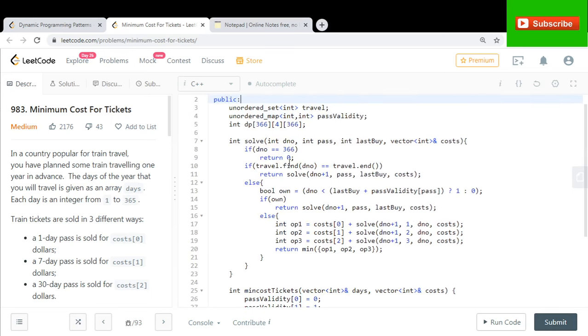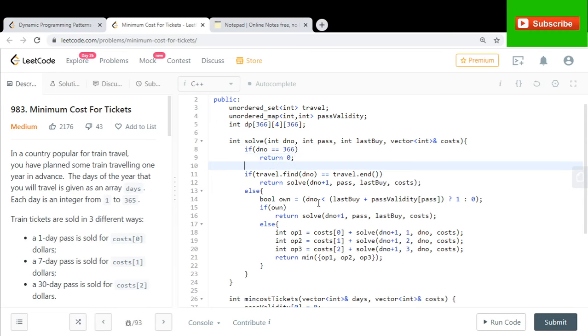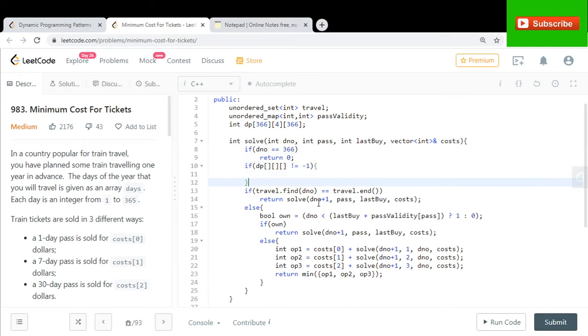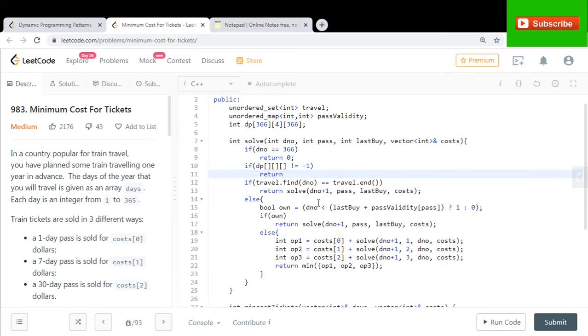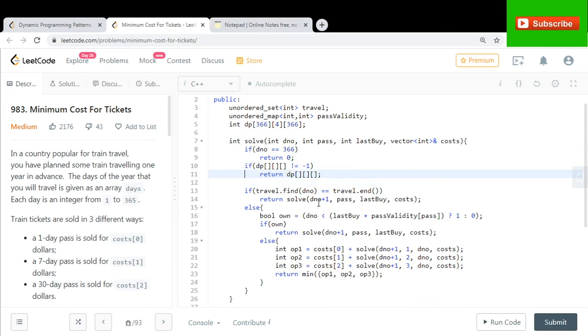Simply memoizing all the solutions. As soon as you find a solution, mark it that okay, I have found the solution, I'm done. And you can check here if you already know the solution. So if this is not equal to -1, that means you already know the solution for this particular value. Then don't calculate it, please just return it. Don't waste your time calculating it again. And you can say okay, return dp i, dno, pass, last buy.